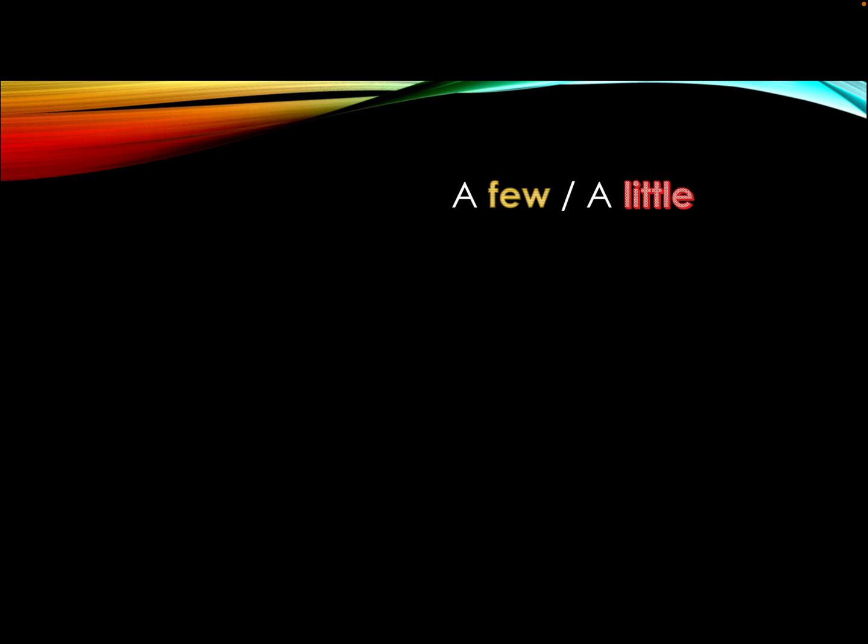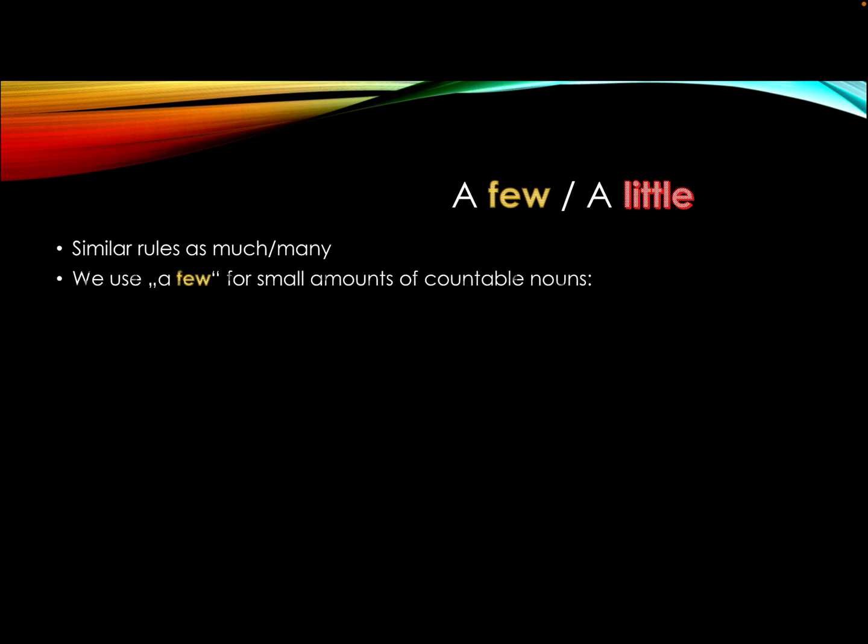The opposite of much and many is few and little. Similar rules apply here. We use a few for small amounts of countable nouns, such as there's a few people or there were a few people in the cinema.